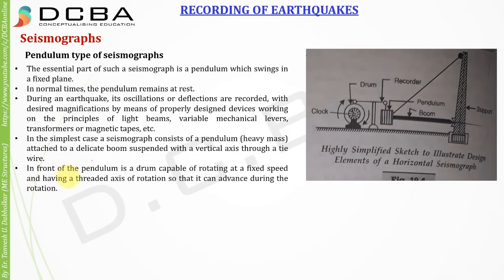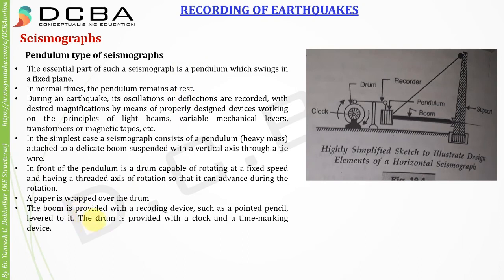In front of the pendulum is a drum capable of rotating at a fixed speed. This is that drum, having a threaded axis of rotation so that it can advance during the rotation. A paper is wrapped over the drum. The boom is provided with a recording device such as a pointed pencil levered to it. So this is what I was telling you.